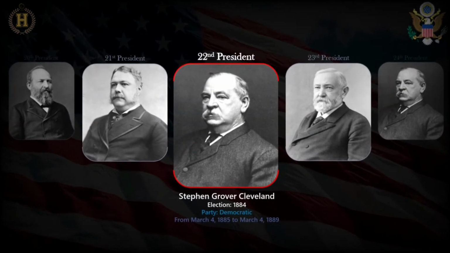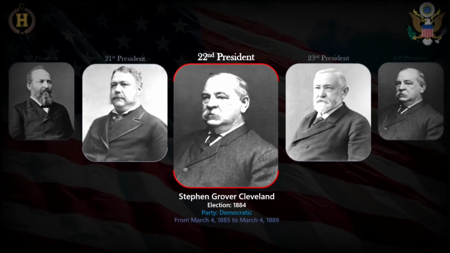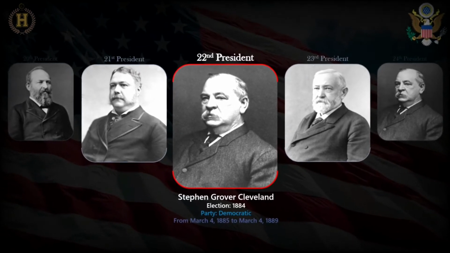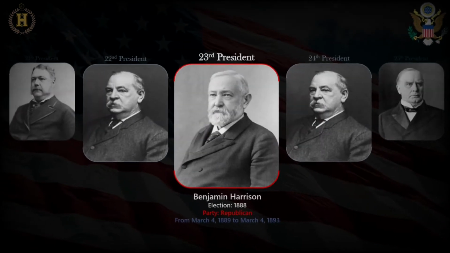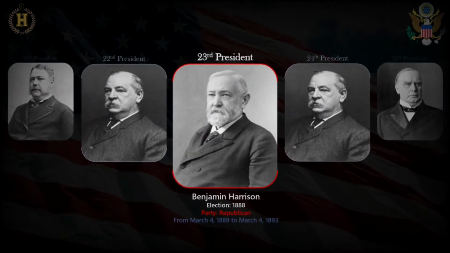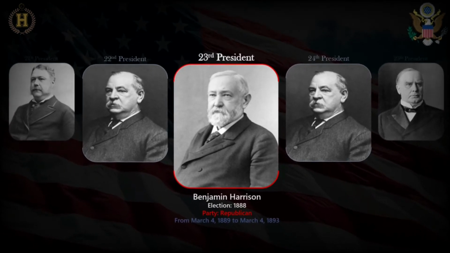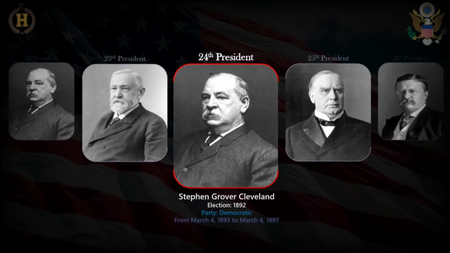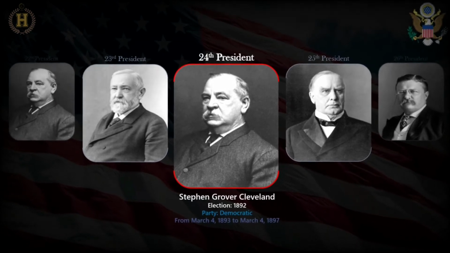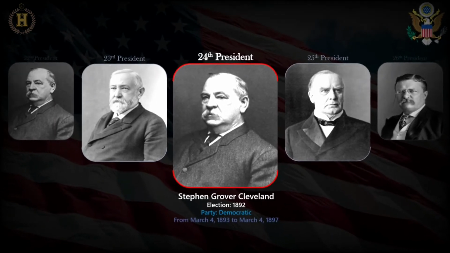Grover Cleveland, the 22nd president for 4 years, from March 4, 1885 to March 4, 1889. Benjamin Harrison, the 23rd president for 4 years, from March 4, 1889 to March 4, 1893. Grover Cleveland, the 24th president for 4 years, from March 4, 1893 to March 4, 1897.